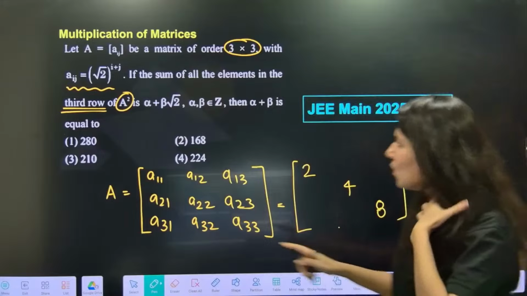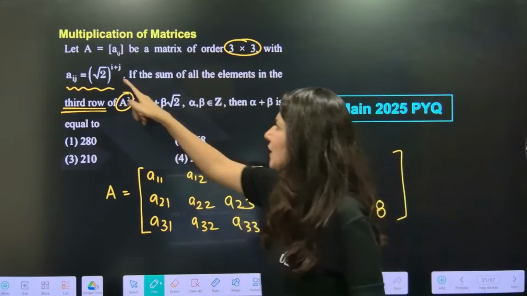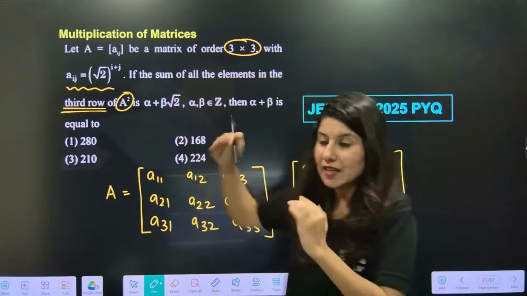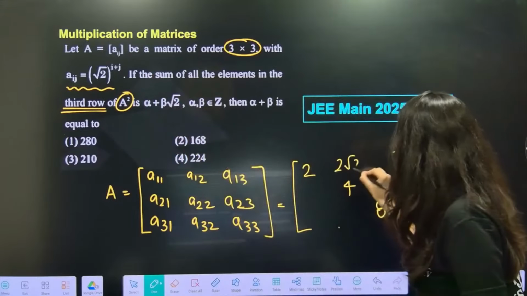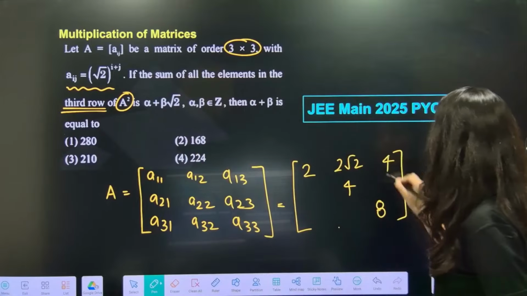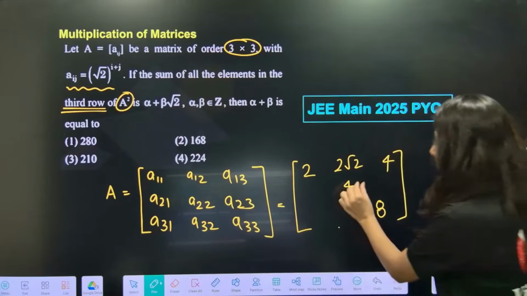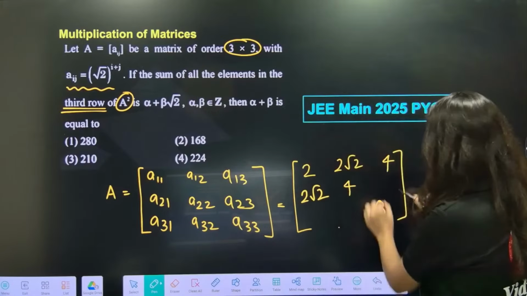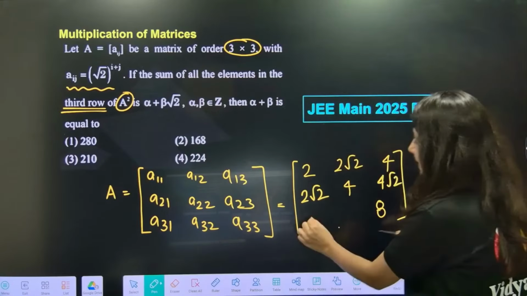Now you know what is happening? A12, that means you just have to multiply. One power is getting added every time. So this is 2, root 2. Multiply root 2, what you will get is 4. And here it is 2 root 2. And just keep on multiplying root 2. 4 root 2. It will start. This is 3, 1.